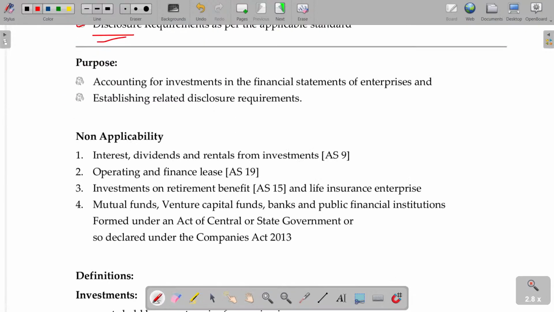Purpose: accounting for investment in the financial statements of enterprises and establishing related disclosures. That's the purpose. One is all about accounting, another one is all about disclosure. For what will this not be applicable? In case of payment of interest, dividend, rental from investment, meaning revenue from these.